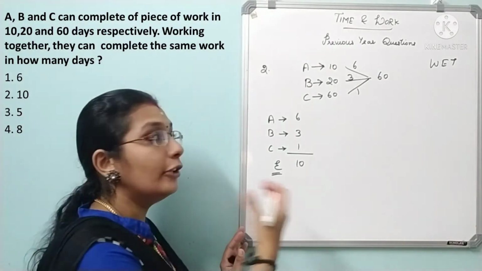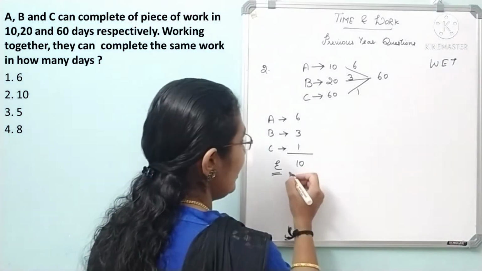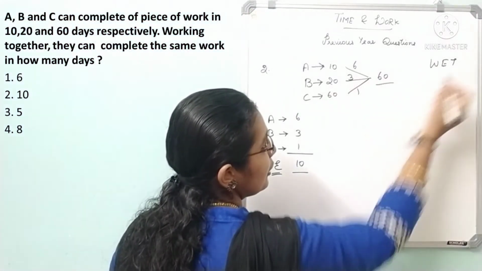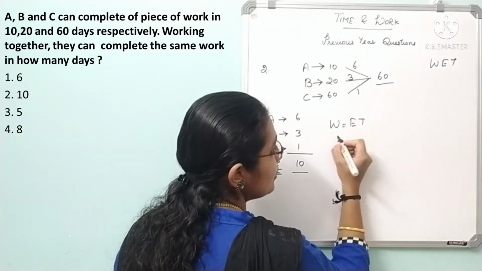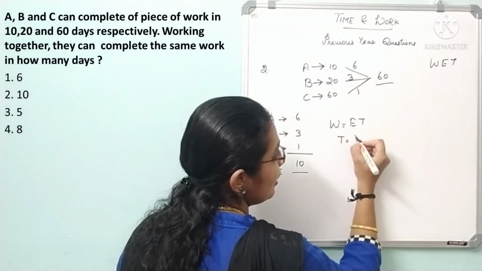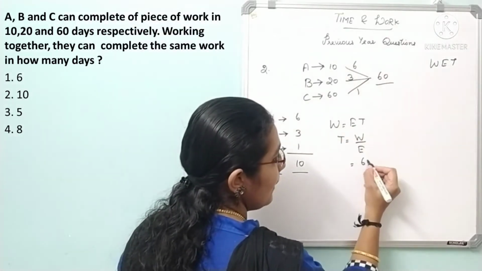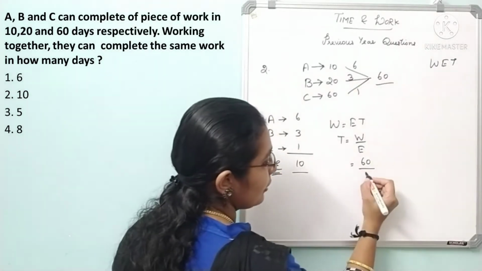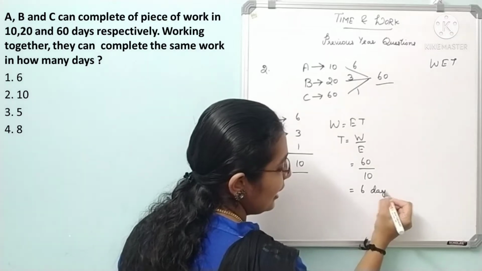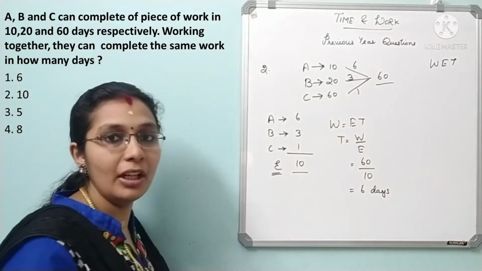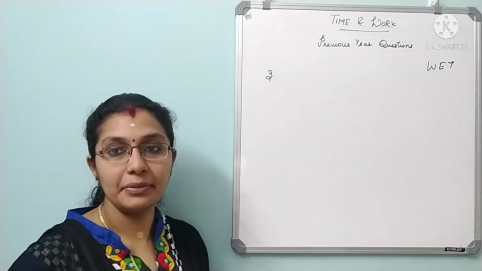So they are asking if they are working together, in how many days will they complete the work. Efficiency we know and total work we know. So how will you find time? W is equal to E into T. So T is what we need, which is W by E. W is nothing but 60, right? By total efficiency 10. So 10 6s are 60. So they will take 6 days to complete the work when they work together. Clear? Now we will go with the next question.